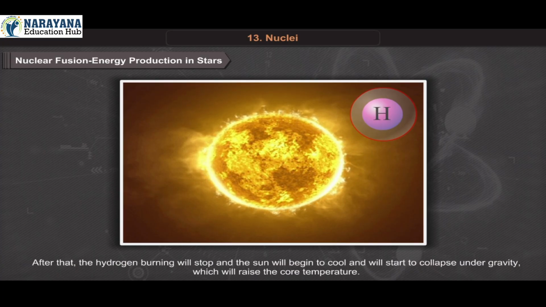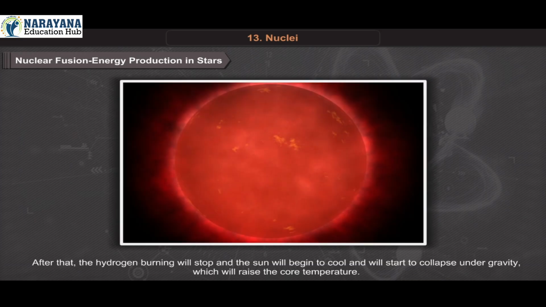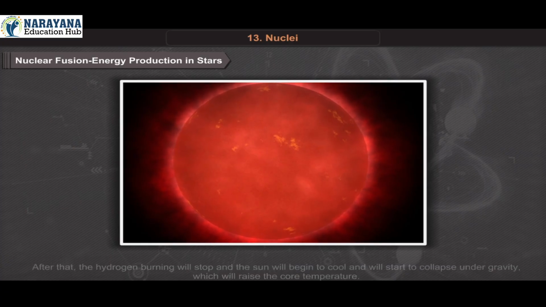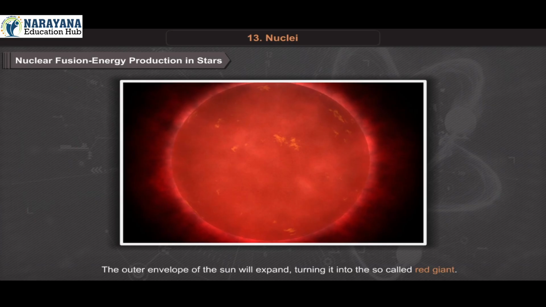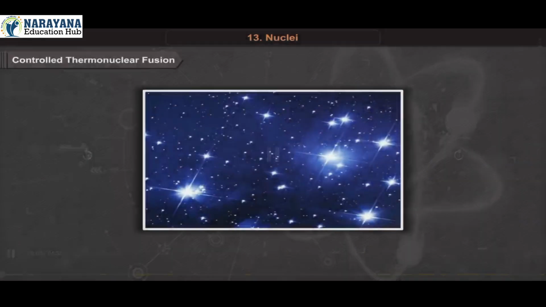After that, the hydrogen burning will stop and the Sun will begin to cool and will start to collapse under gravity, which will raise the core temperature. The outer envelope of the Sun will expand, turning it into the so-called red giant.